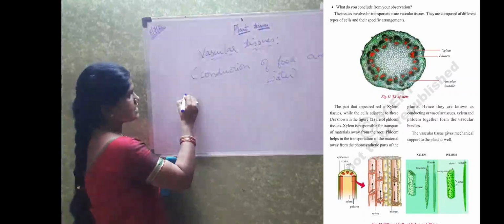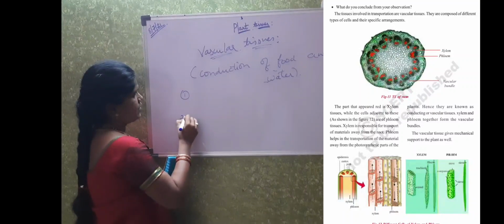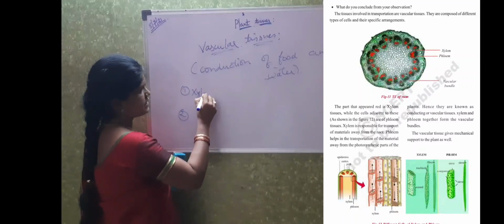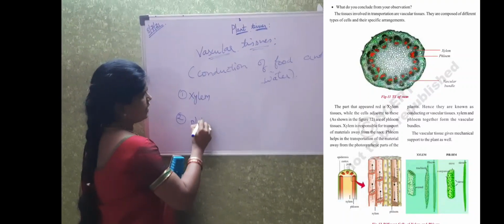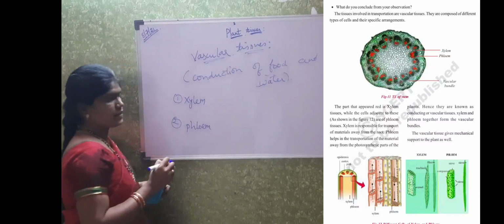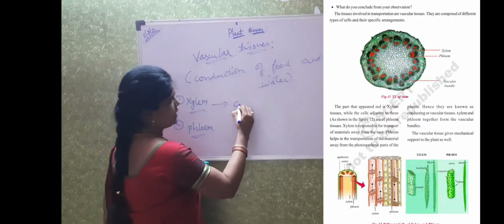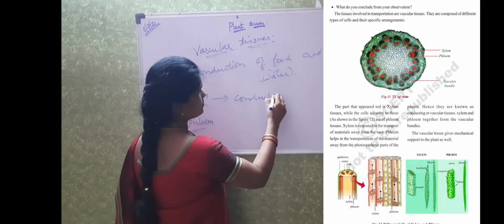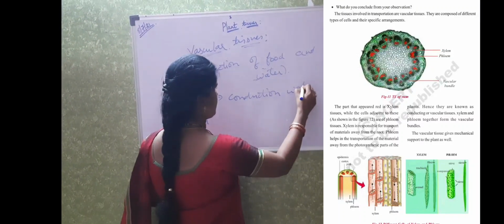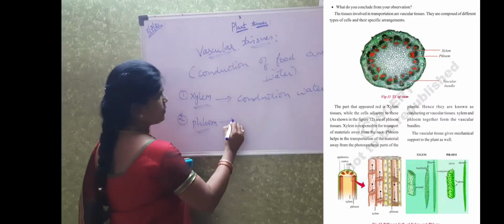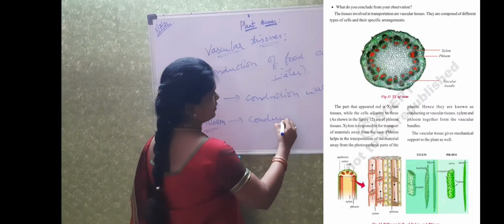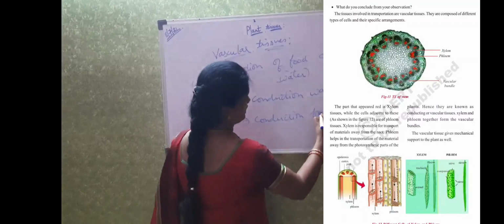tissue. So vascular tissue is divided into two types, xylem and phloem. This xylem is meant for the conduction of water and phloem is meant for the conduction of food material.